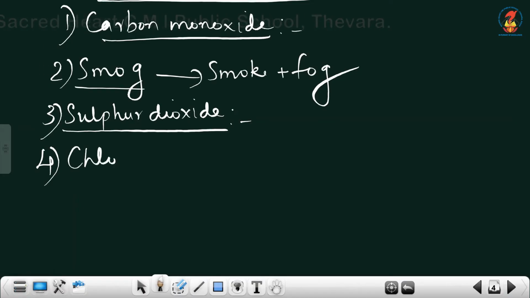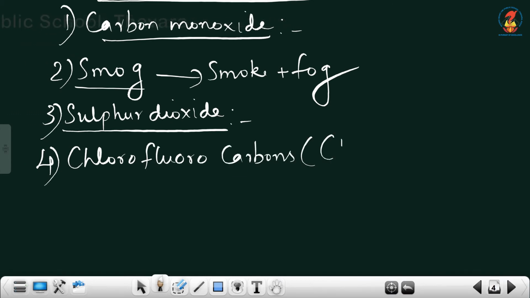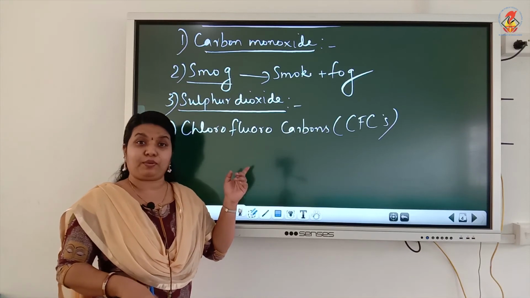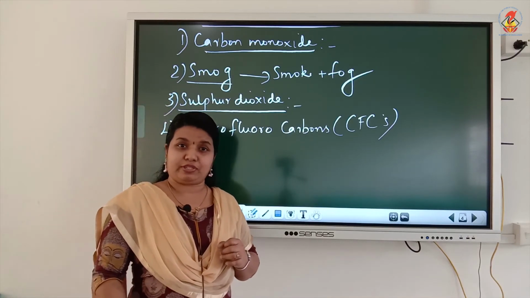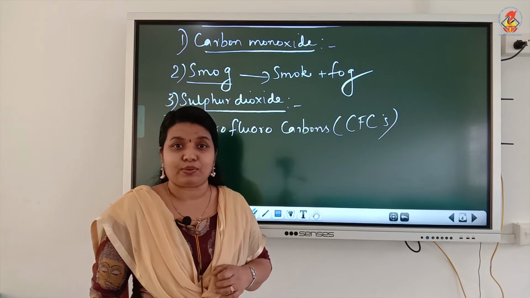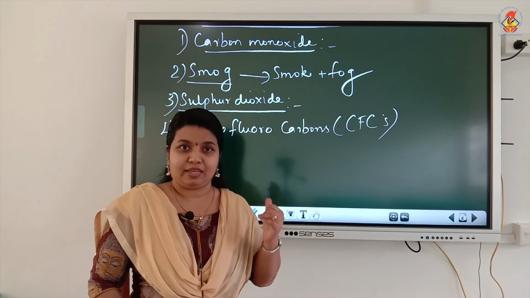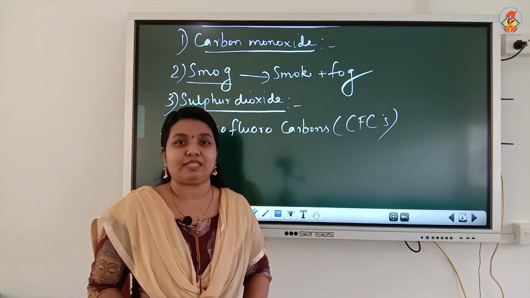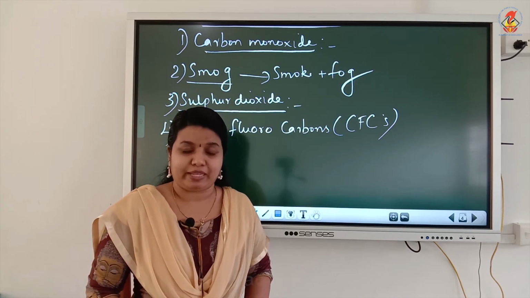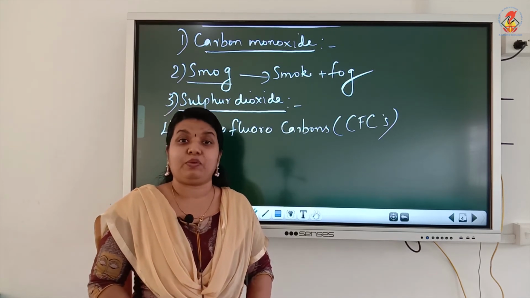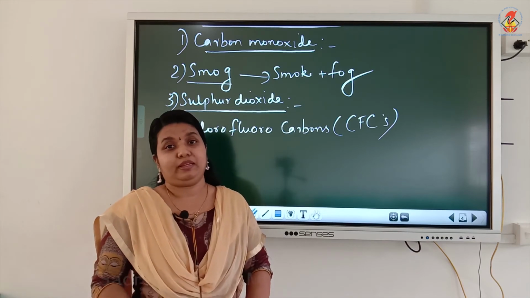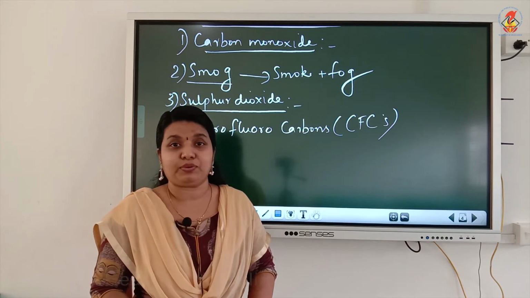Fourth one is chlorofluorocarbons, which are known as CFCs. These chlorofluorocarbons were used in refrigerators, air conditioners and in aerosol sprays, and they damage the ozone layer of the atmosphere.